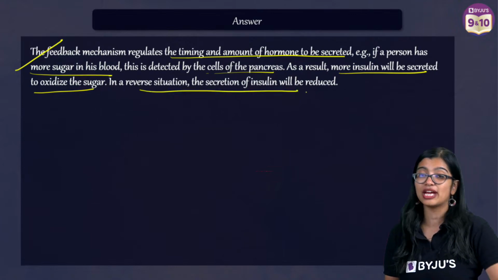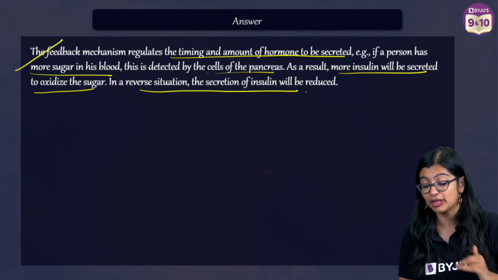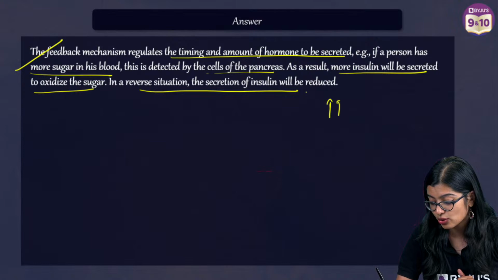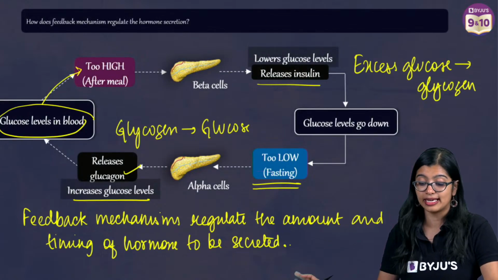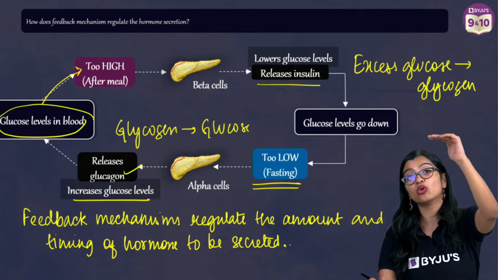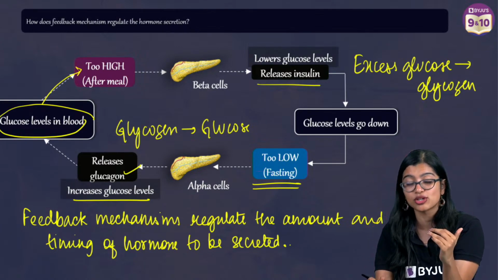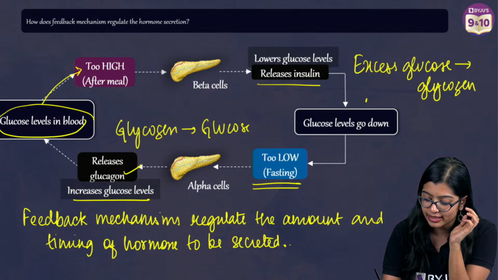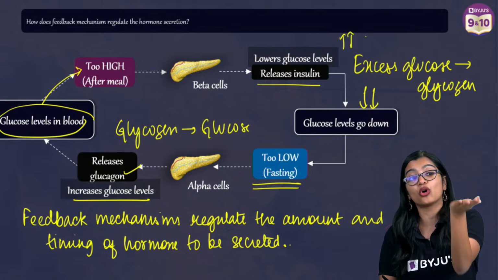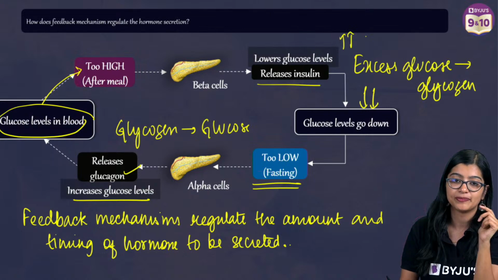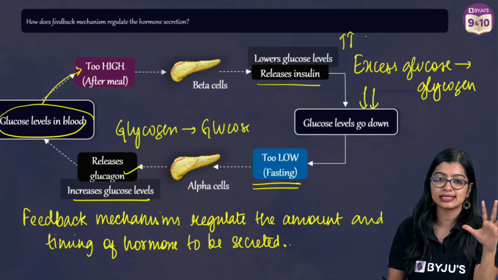In the reverse situation, the insulin level will be reduced and the glucagon level will increase. So here you need to understand this. When blood glucose level becomes too low, it's not that insulin will still be there. Insulin level will come down as well. Insulin level will only go up when the glucose levels are more in the blood. So are we all clear with this?